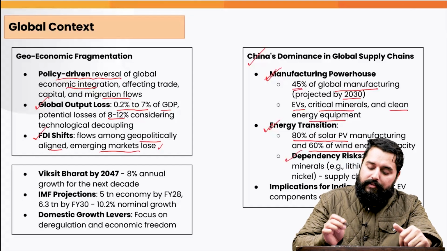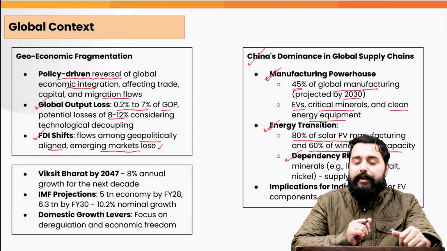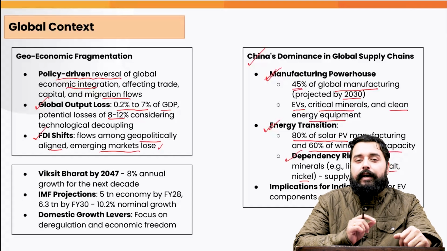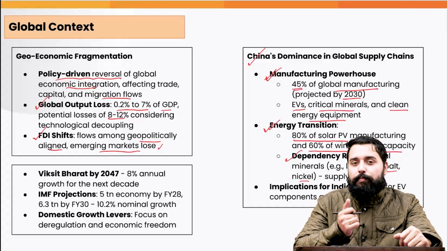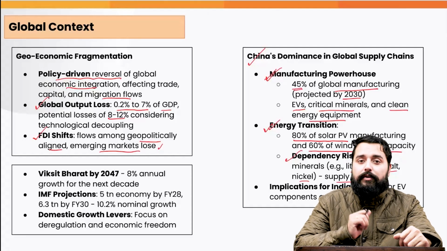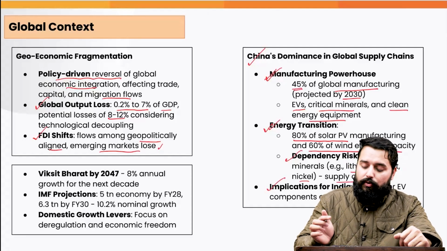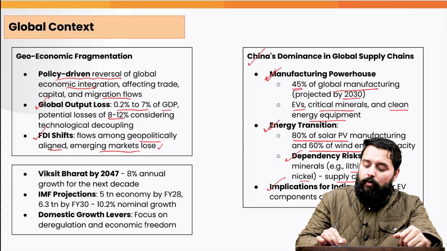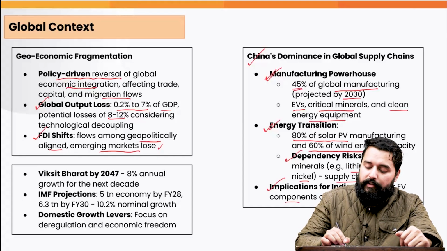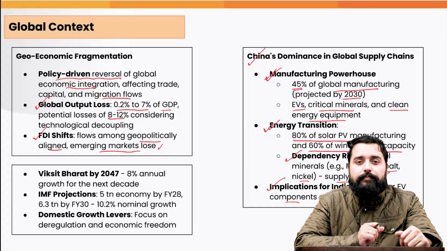And there will be dependency risks because the major critical minerals are mined in China, including lithium, cobalt, nickel, etc. And if China imposes export bans, it will lead to supply chain disruptions in the critical minerals. And the implications for India will be severe because India will be dependent upon China for the imports of the electric vehicle components as well as the equipment needed for the production of renewable energy.